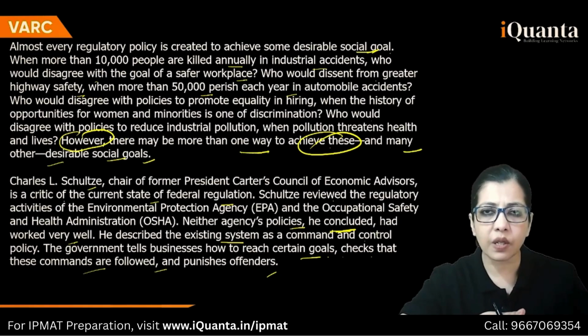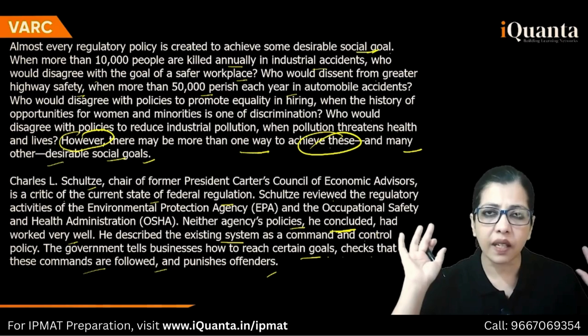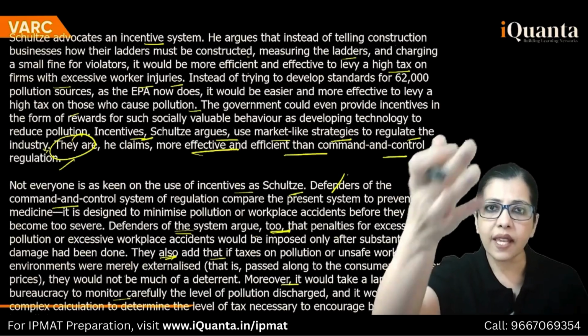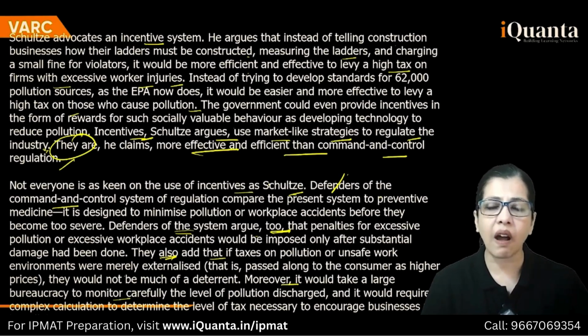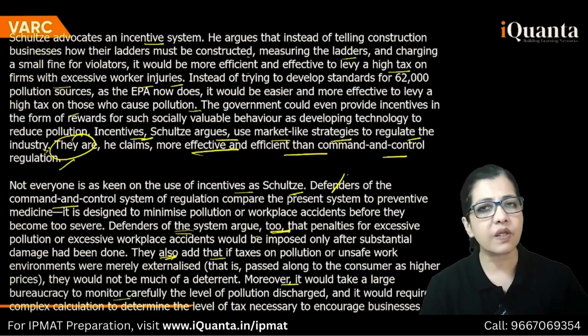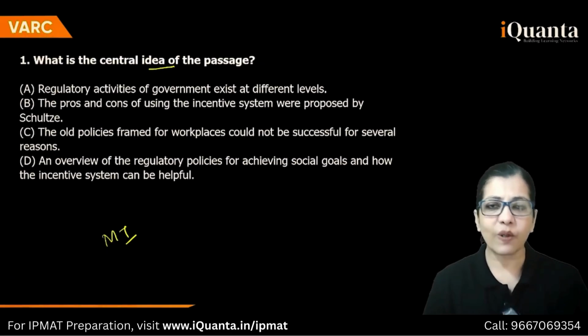Schultz comes into the picture. Schultz ne check kiya kuch 2-3 regulatory authorities, he says neither is working, right? And then he says there is a better way of doing it. Better way kya hai? Iska incentive system hai, taxing those companies that are causing pollution or harm or injury, accidents, jo bhi. But the last paragraph comes up with criticism. Done. Okay, now over to the questions.